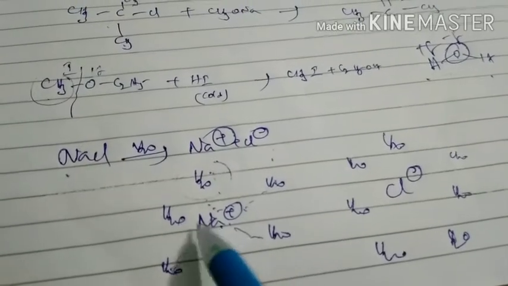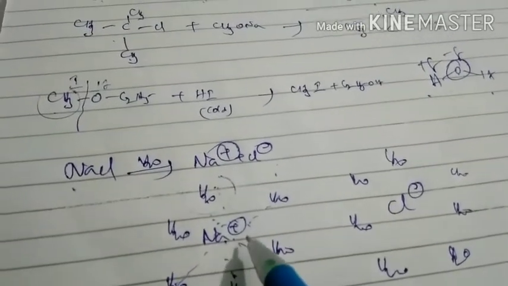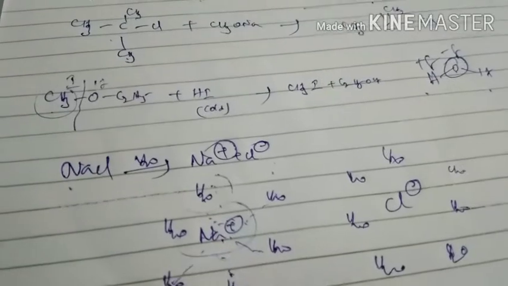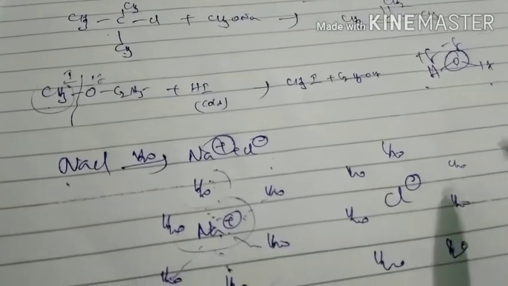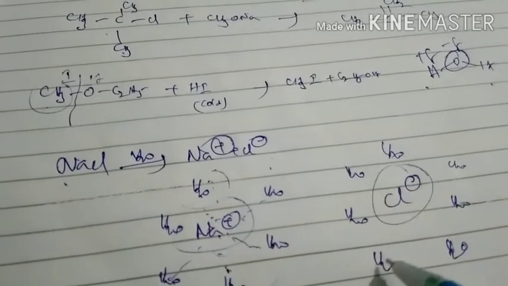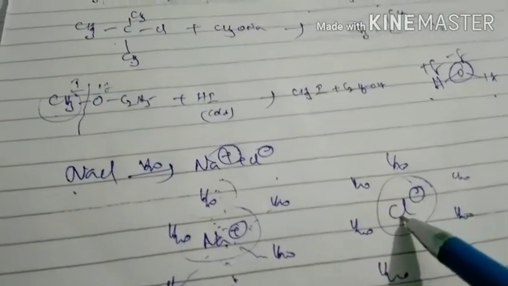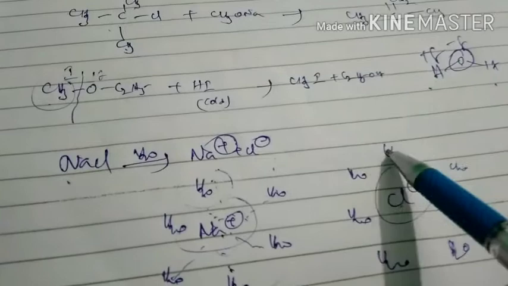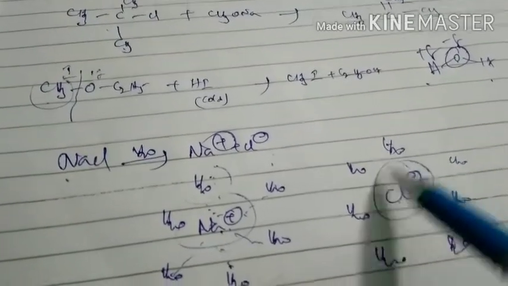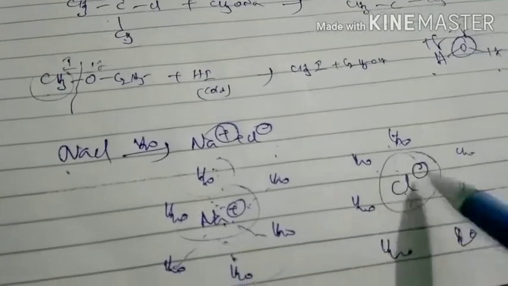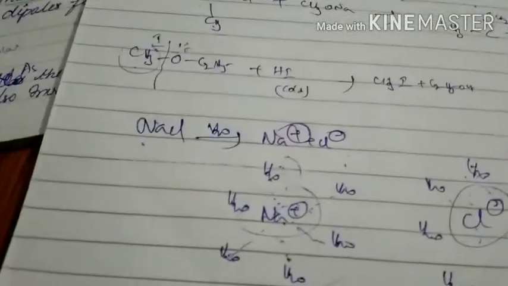Because of those attractions, these water molecules surround the Na plus ion. Those attraction forces are called ion dipole forces. Here also attraction forces are present, but here between the positive charge of the dipole, that is hydrogen, and the negative charge of the ion. So these attractions are called ion dipole forces. Next point.